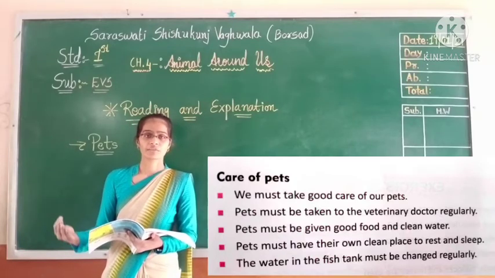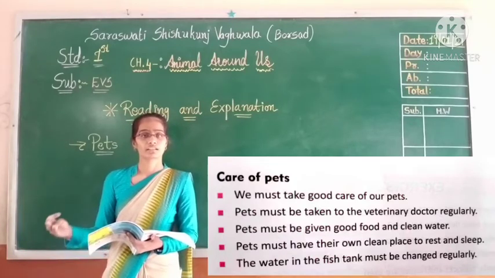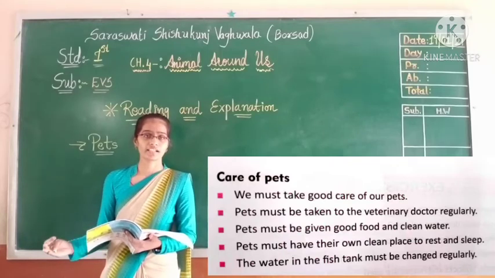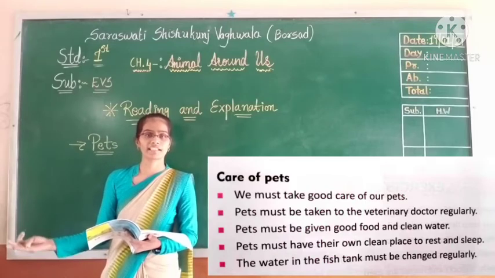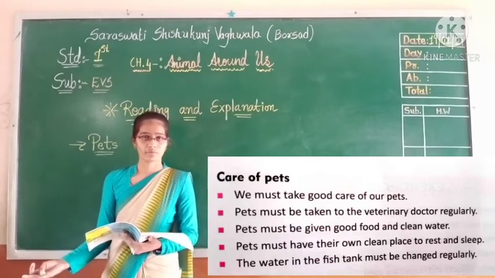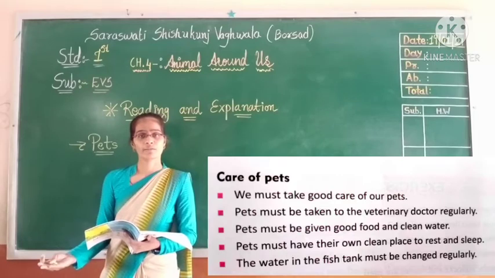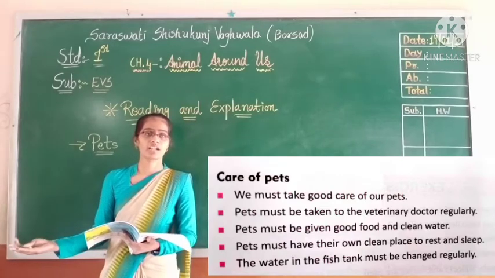Some people keep cats, and cats are also useful to us. That's why many people keep cats in their house as pets. Cats are also very useful because cats chase the mice.